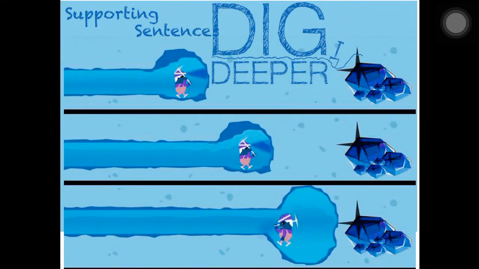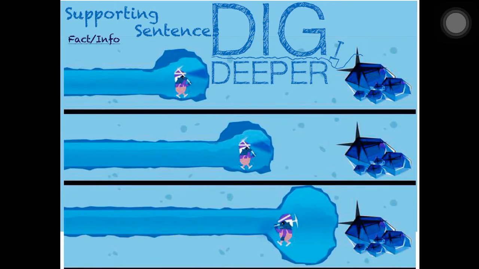The second video about digging deeper supporting sentences is going to use the things that we talked about in the last video and the things from our last worksheets, and we're going to put those things to work for us, okay? So the first thing that we need whenever we are going to write a sentence is the fact or the information about what we're writing a sentence about, okay?